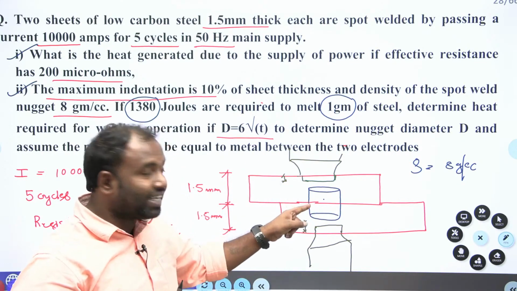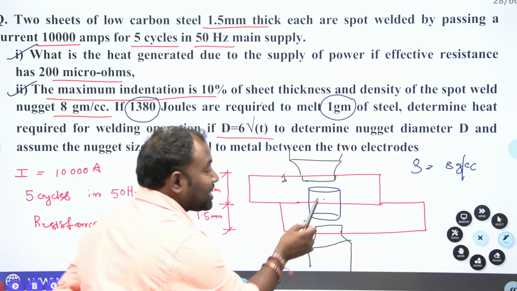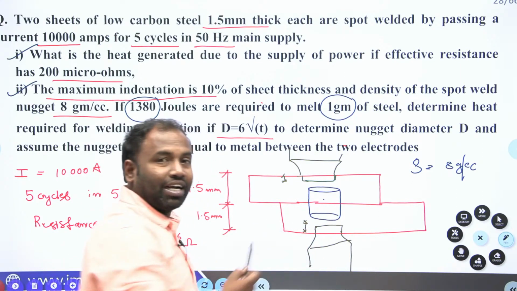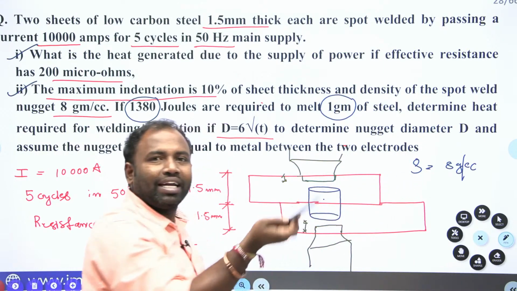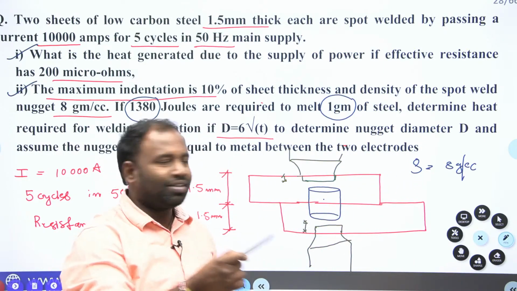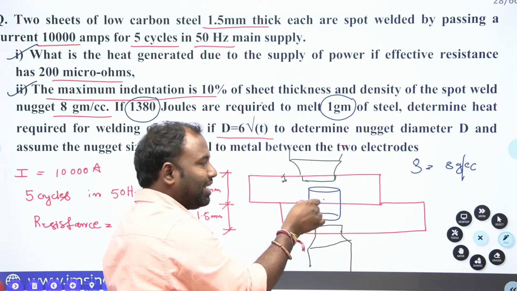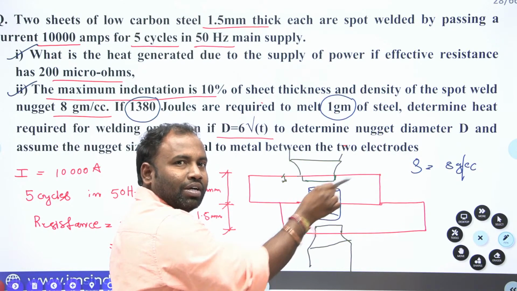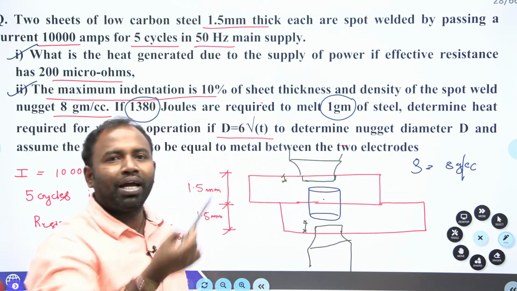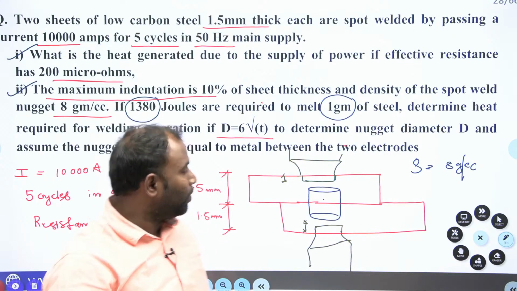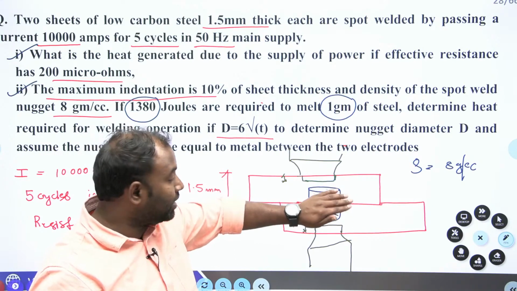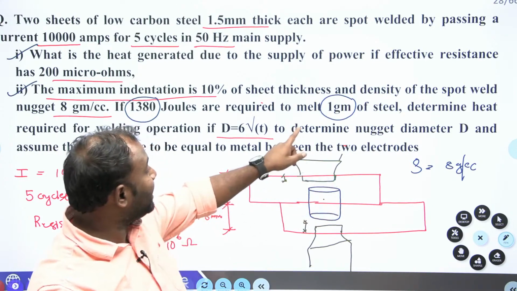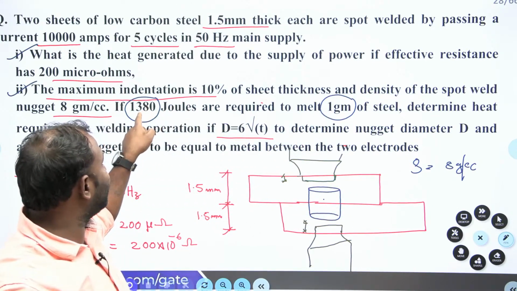So for calculating that, that means the mass of the nugget, how can I write that? Volume of the nugget into density, so that I'll get my nugget mass. Suppose I got some 10 grams of nugget. For melting 1 gram, I require 1380 joules.